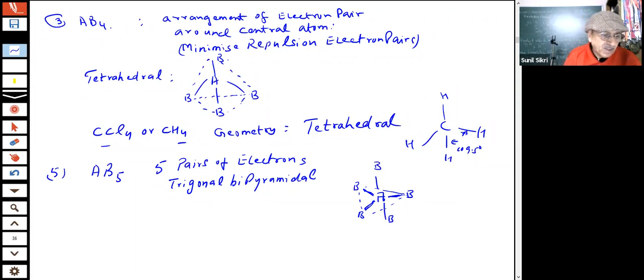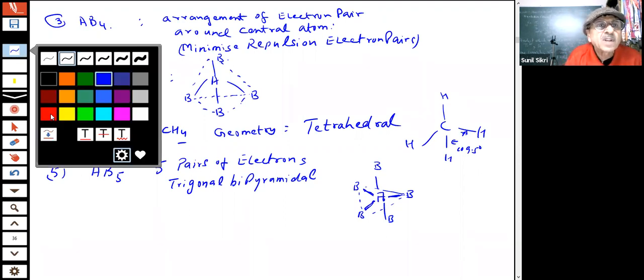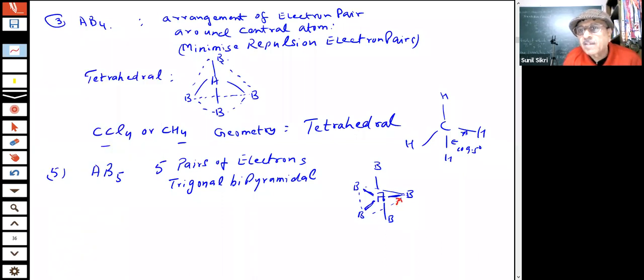Now there are two types of bonds in this. These are called equatorial bonds. This is called axial position, and the angles are different. In this case, what type of angles do you have, students? There are two angles in this case. This angle, if I measure, students, will be 120 degrees, and this angle is 90 degrees.